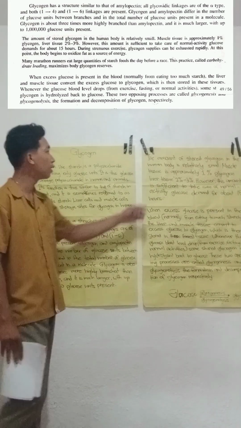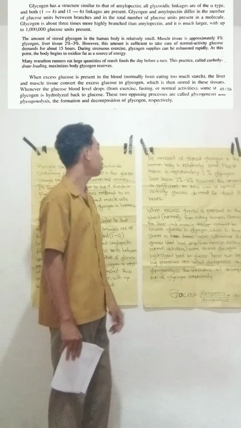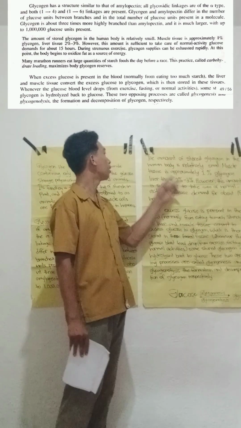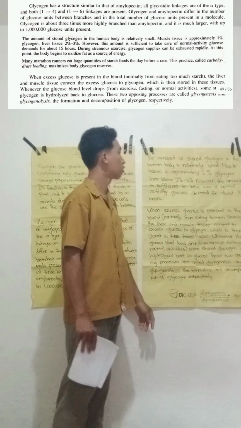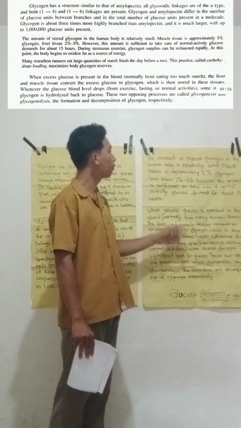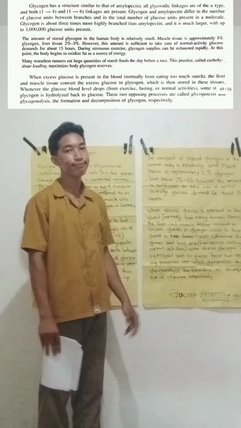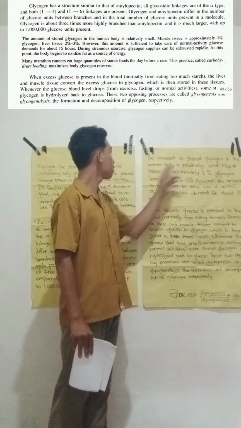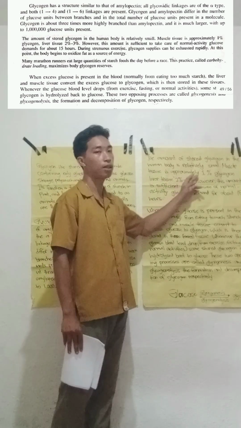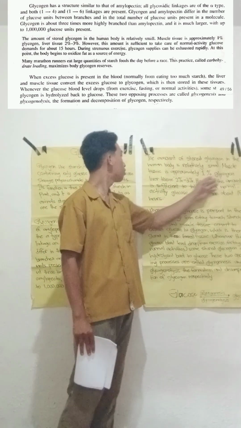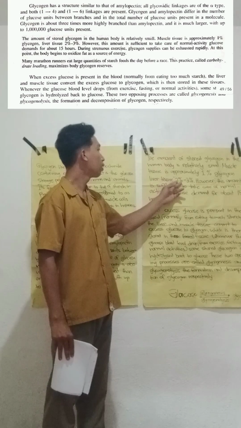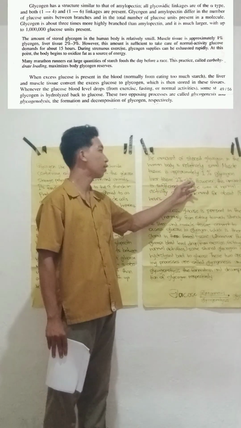Moving on, the amount of stored glycogen in the human body is relatively small. Muscle tissue contains approximately 1%, and liver tissue 2% to 3%.